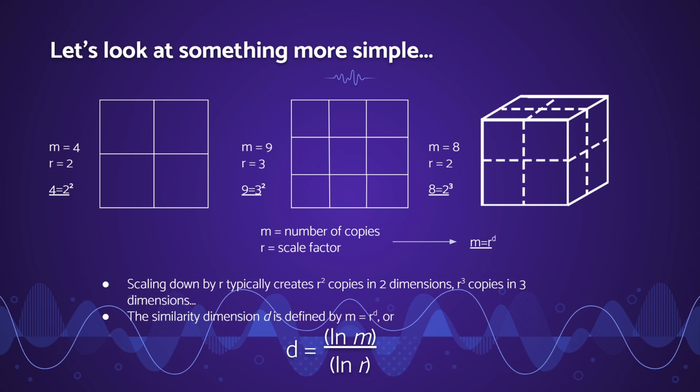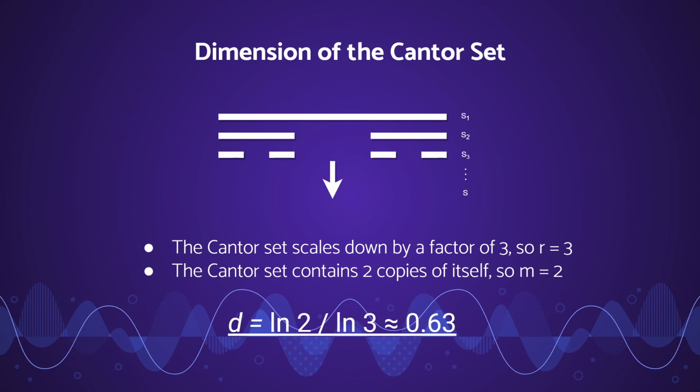If we take that and solve for d, we can see that d equals the natural log of m over the natural log of r. Continuing on, we can apply this to find the dimension of the Cantor set. Remember, I said before that it's not going to be an integer, so let's see what it will work out to.